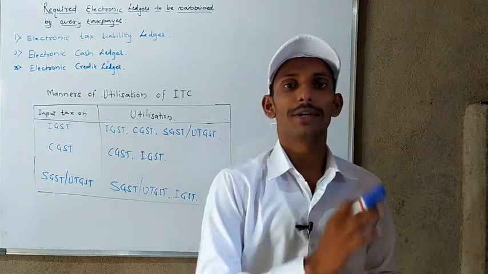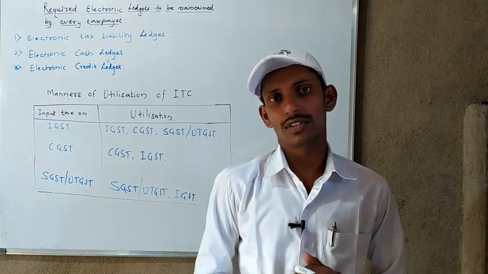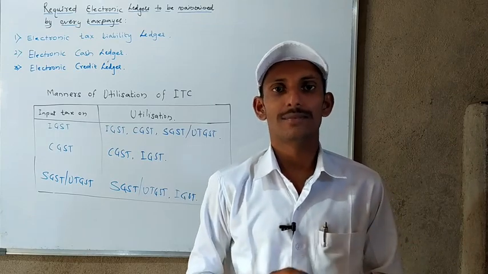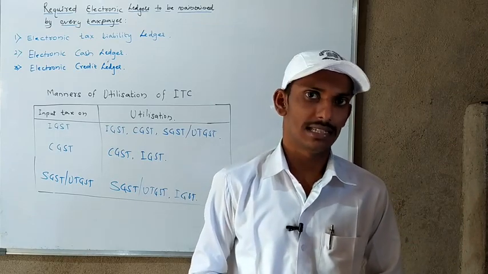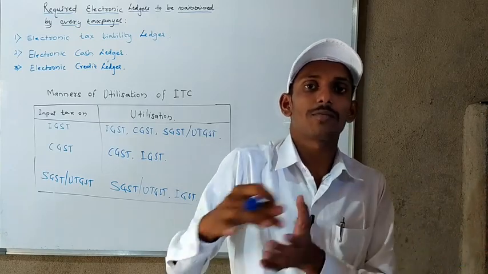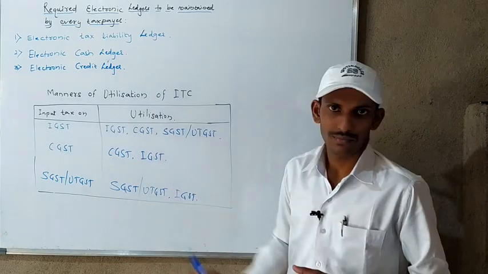So after that, we know when ITC is claimed, ITC is only used to make payment of output tax. Then again, in tax also so many types are there: IGST, SGST, CGST or UTGST. So on which ITC will be used, and what kind of priority applies to make the payment? I have given you a chart here.